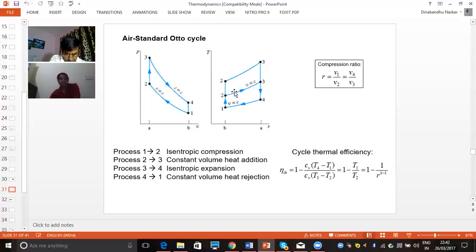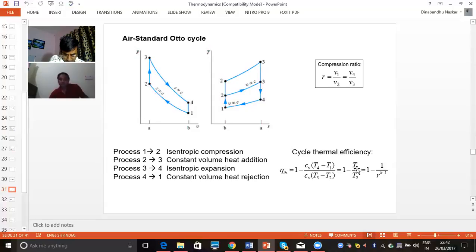The same thing we convert to a TS diagram, meaning the temperature-entropy diagram. In the temperature-entropy diagram, the same cycle can be represented like this. And then we calculate the efficiency. This is the formula: 1 minus T1 upon T2. T1 is the temperature at point 1, and T2 is the temperature at point 2.